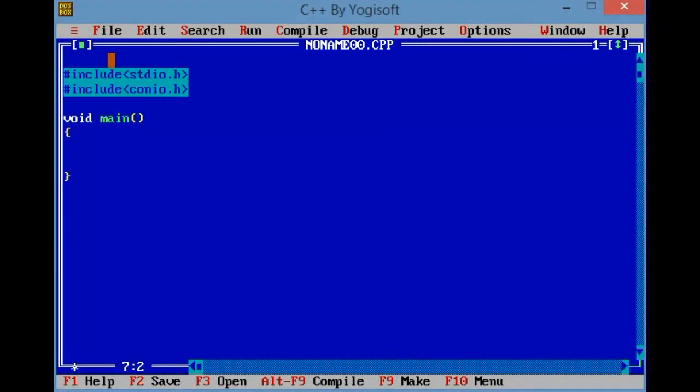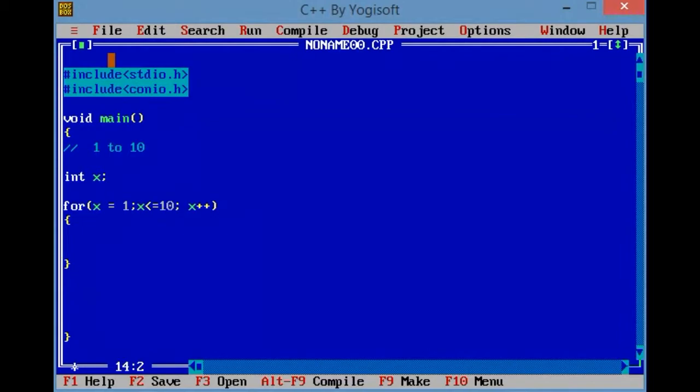Void main. After that, I need to create a variable, let's suppose x. The question is to print a series from 1 to 10. Now for, x equals 1: I initialize the value 1 to x. Now up to 10, the condition is x less than or equal to 10, so it executes up to 10.